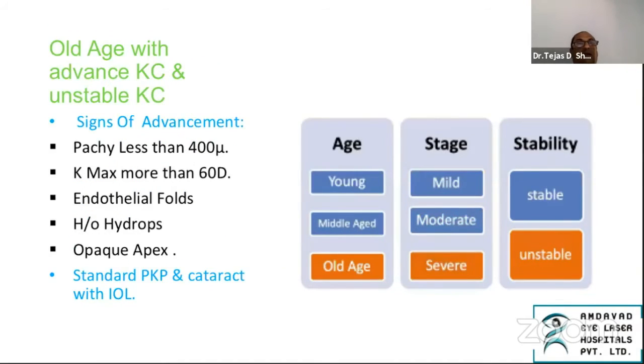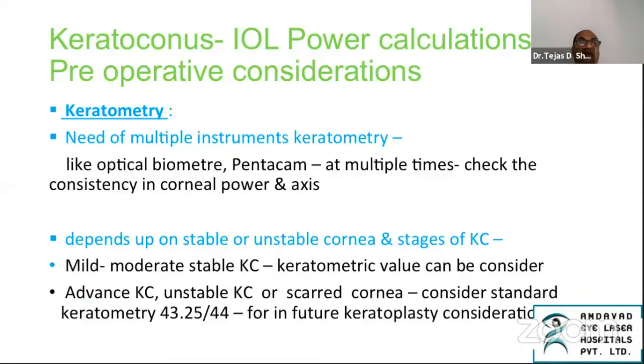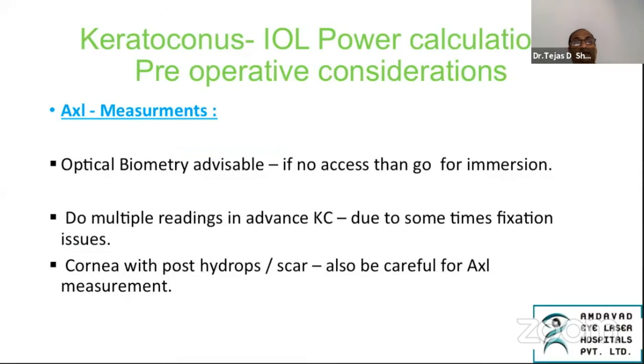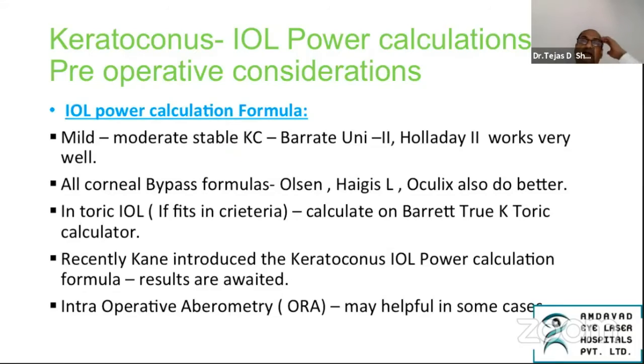So this is another old age with keratoconus where we might have to consider a standard PKP, and then all the vagaries of keratoplasty also creep into the IOL power calculation. I'll try and skip this formulae. So for keratoconus IOL power calculations, preoperative considerations like mild to moderate, stable keratoconus, Barrett Universal 2, all corneal bypass formulas like Olsen, Haigis-L, and Oculis also do better because we're bypassing the cornea.